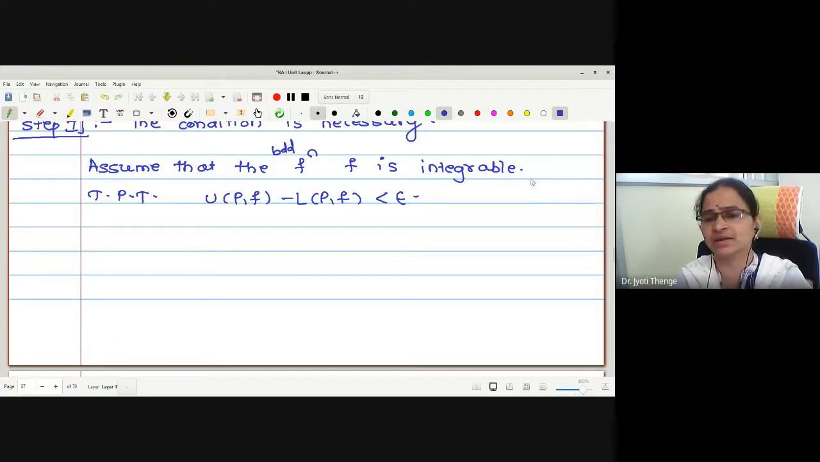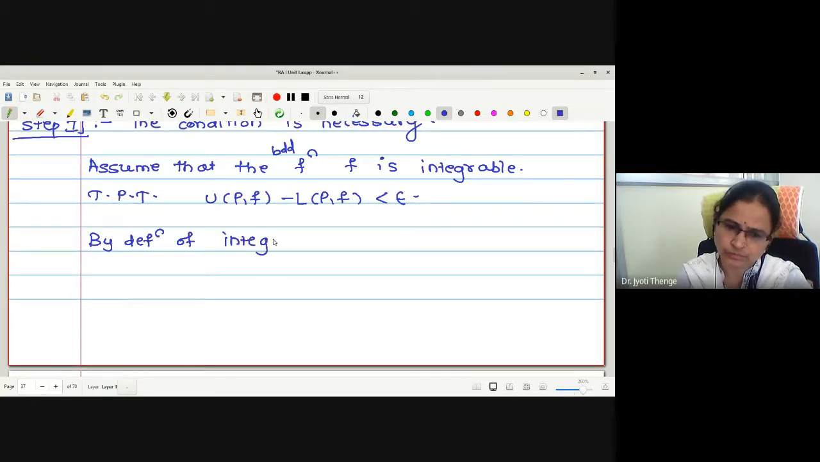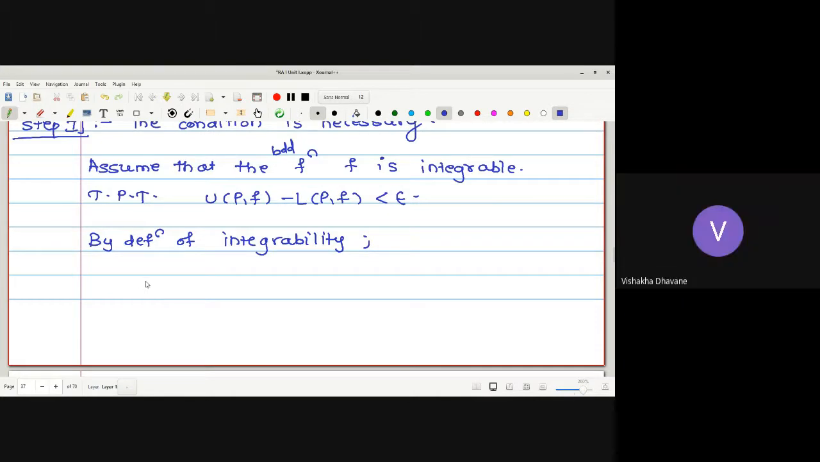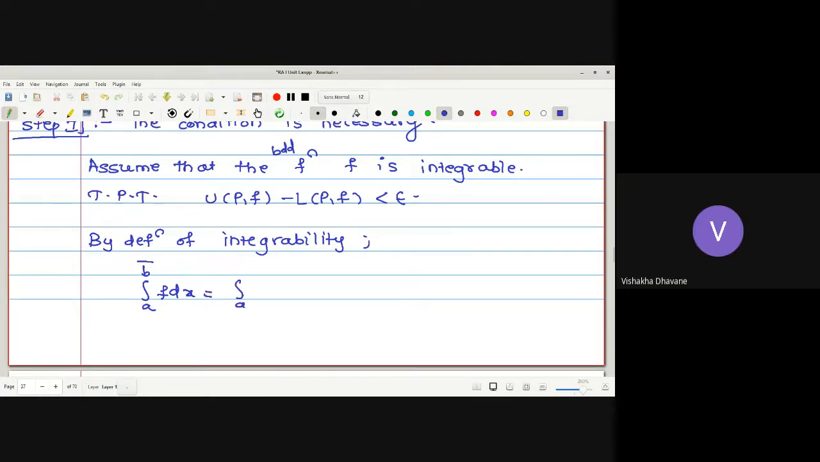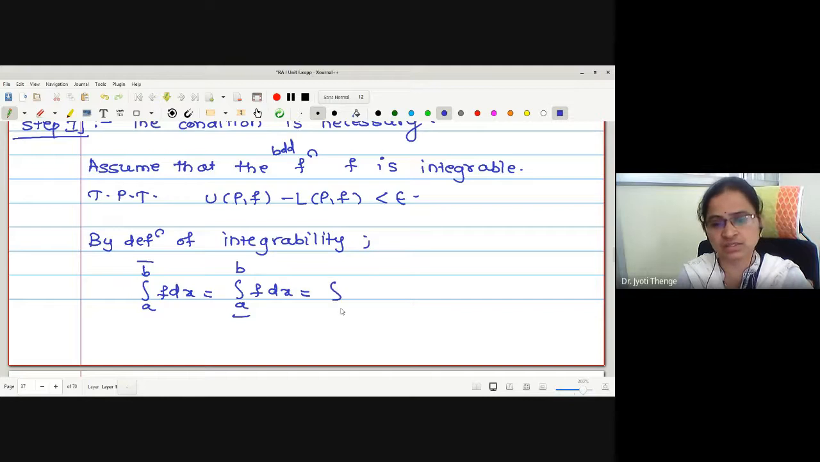Before that, I will write the definition. When we say that the function is integrable, by definition of integrability, the two integrals are the same: upper integral is equal to lower integral. And how we were writing this? Simple integral a to b of f dx, right?